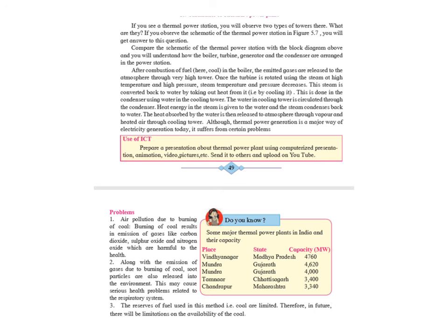We know that burning of coal will result in carbon monoxide, carbon dioxide, sulfur dioxide, etc. Second point, along with emission of gas due to burning of coal, even soot particles, that is carbon particles, are given out in the environment. The reserves of fossil fuel are very limited, and because of which it is causing a lot of problems as we go on using coal, and the resources of coal are slowly getting depleted.